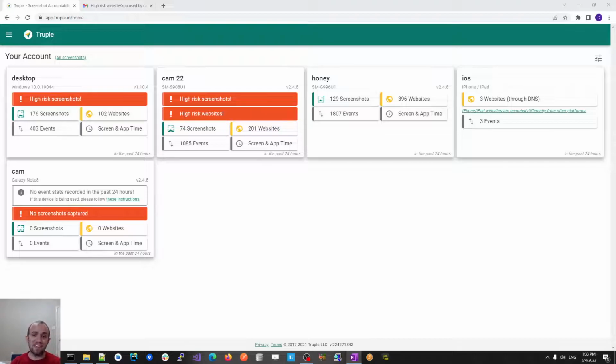But the way that it works is it randomly captures screenshots. So it randomly allows the parent to peek over the child's shoulder. Even if the parent isn't there, they can still kind of peek over their child's shoulder, and that gives the parent insights into how the child is using the internet so that they can course correct or educate or help that child to use the internet responsibly.